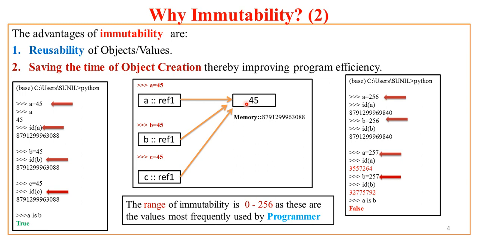Now the question is, what if I have some large value, say 256. If I say a equal to 256 and inspect the address of a, I get a 13 digit number, and the last 4 digits are 9840. Again I create a variable b, assign the int value 256 to it, and inspect, and I get the same answer. So the references of both a and b are the same. But what if I make some modification in a, like I assign 257 to a.